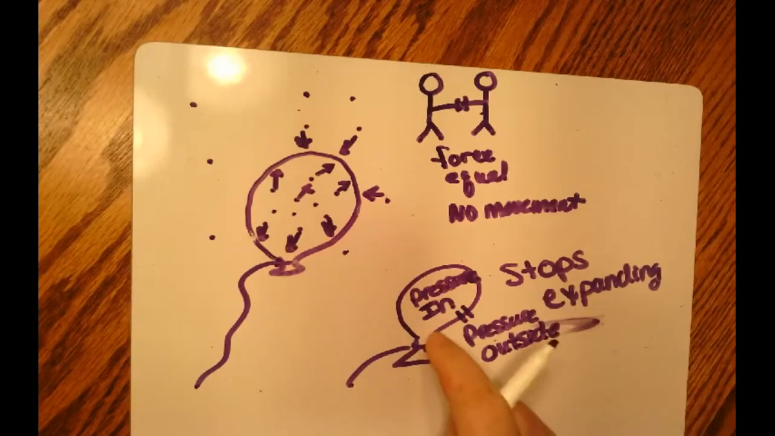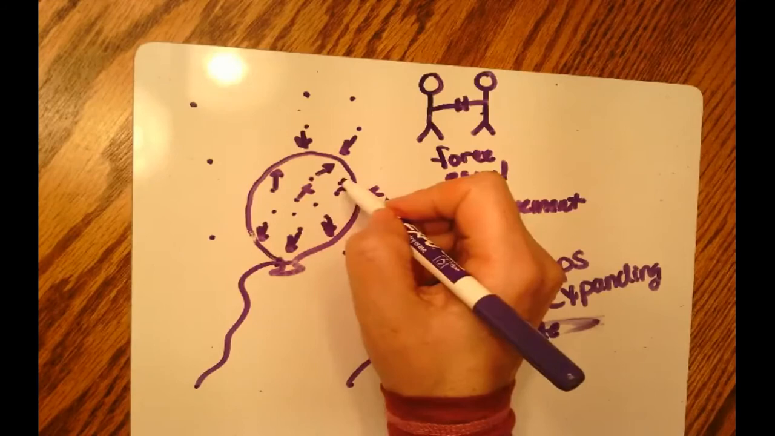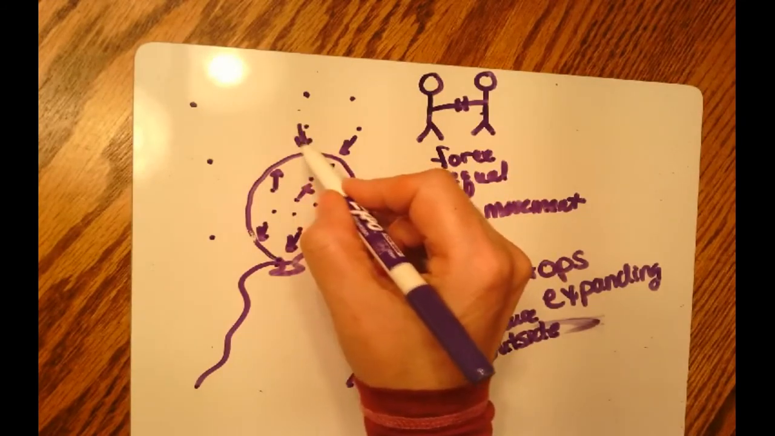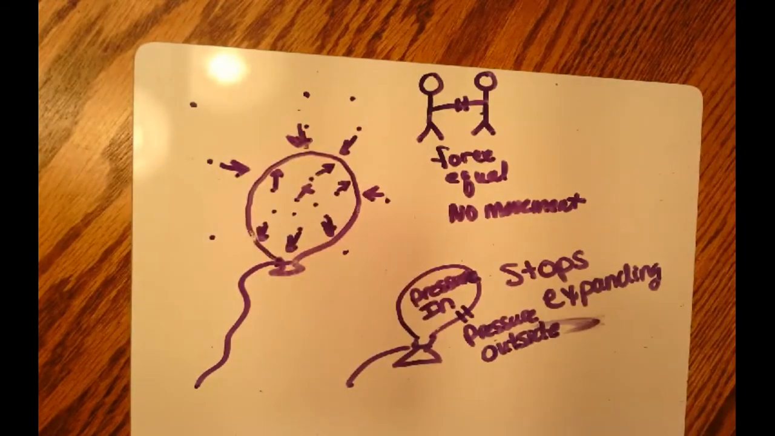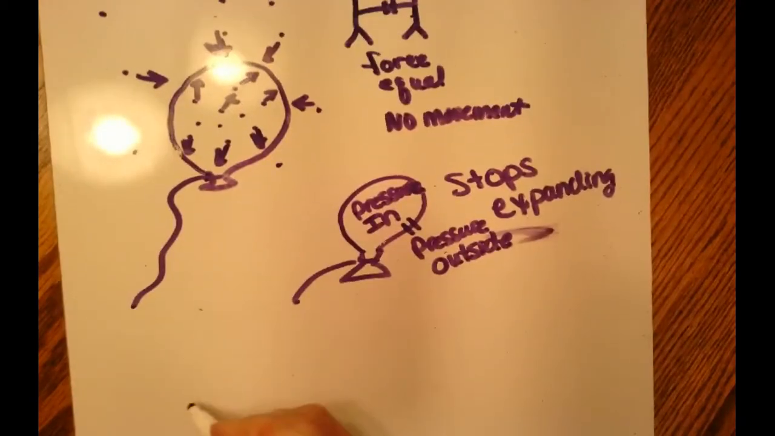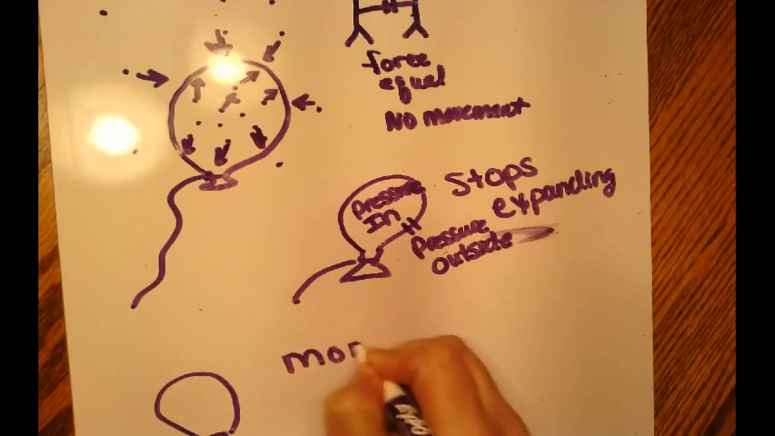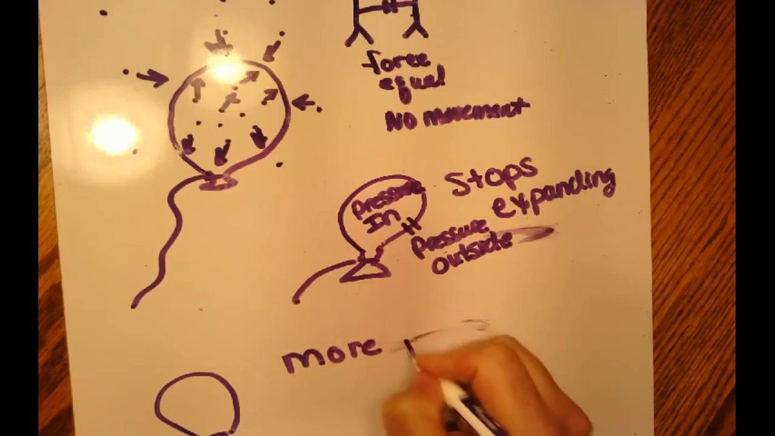And that's why this balloon stops expanding. These collisions are hitting the sides of the balloon and they're creating a force. So that force is equal and opposite to the force outside of these particles hitting the balloon, and so the balloon stops expanding. What kinds of things can we do inside this balloon to get a greater pressure? What are our variables to make more pressure inside the balloon?